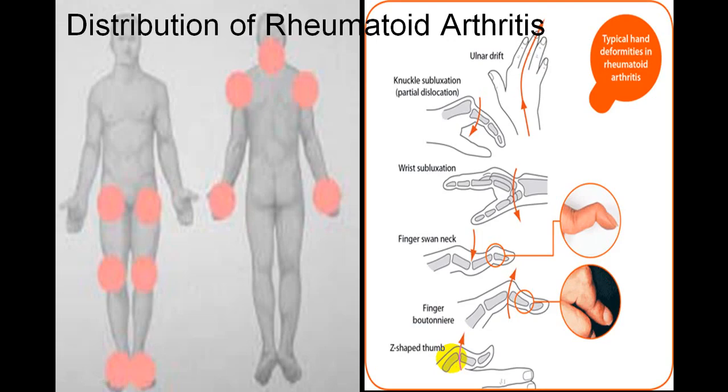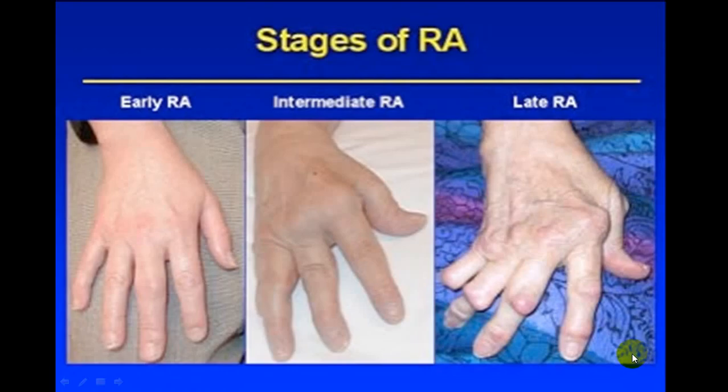So now we are showing you some slides which will show what type of involvement it is. In RA, you can have lower limb, knee, hip, shoulder, cervical spine and small joints. And in chronic disease, you will have ulnar drift, knuckle swelling, subluxation, wrist subluxation, swan neck deformity, Boutonniere deformity, Z-shaped deformity, etc. These are all the different types of deformity. This is swan neck. This is Boutonniere deformity. And this is a Z-shaped deformity.